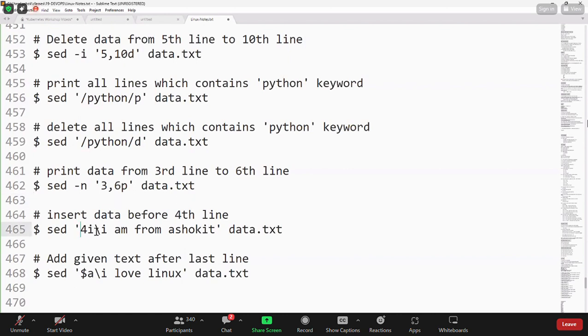For i, insert the data before the fourth line. Insert the data at the fourth line. Whatever is available in the fourth line will come down, and this new data will come to the fourth index.